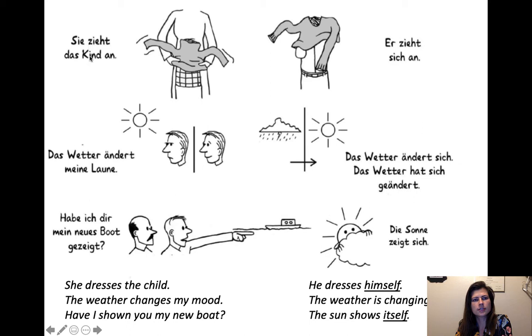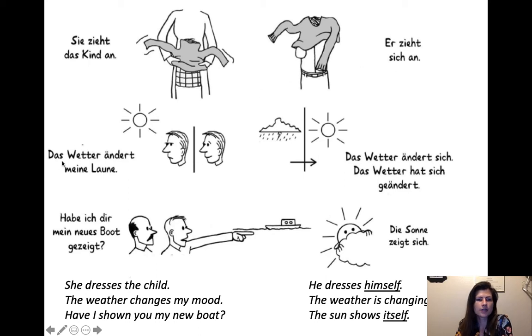So here we have some more sentences. Sie zieht das Kind an, meaning she dresses the child. That's this one. Anziehen, to dress, right? So she does it to the child. It's just a subject, verb, direct object. Normal sentence. But over here we have er zieht sich an, meaning he dresses himself. So sich is our reflexive pronoun there that shows up when someone does something to themselves.